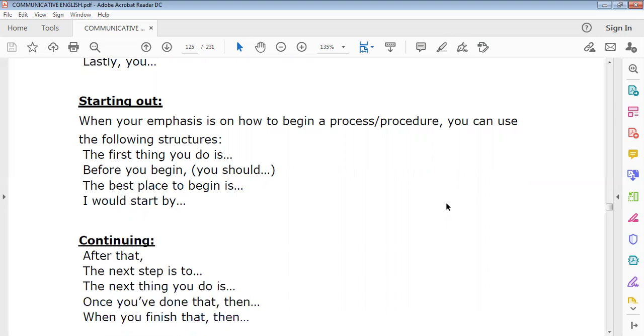For example, before you enter your home after going out, the first thing you should do is to clean your hands. You have to sanitize yourself. So see, these are all like giving instruction. When you give instruction, these are all the words that you will use. Hope I'm making things very clear for you. Then the best place to begin is, and I would start by, these are all the structures you will use to start out a procedure.